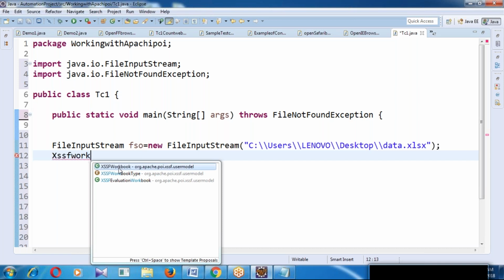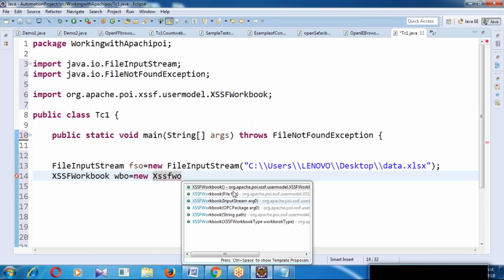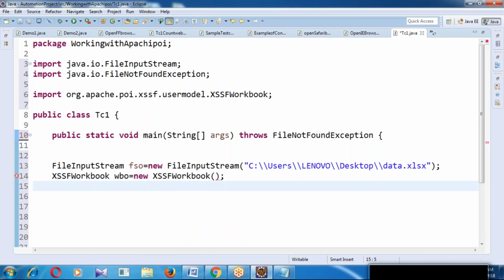Create an object for this one, like wbo equal to new XSSFWorkbook, and the workbook from fso. That means the workbook from so and so Excel file.